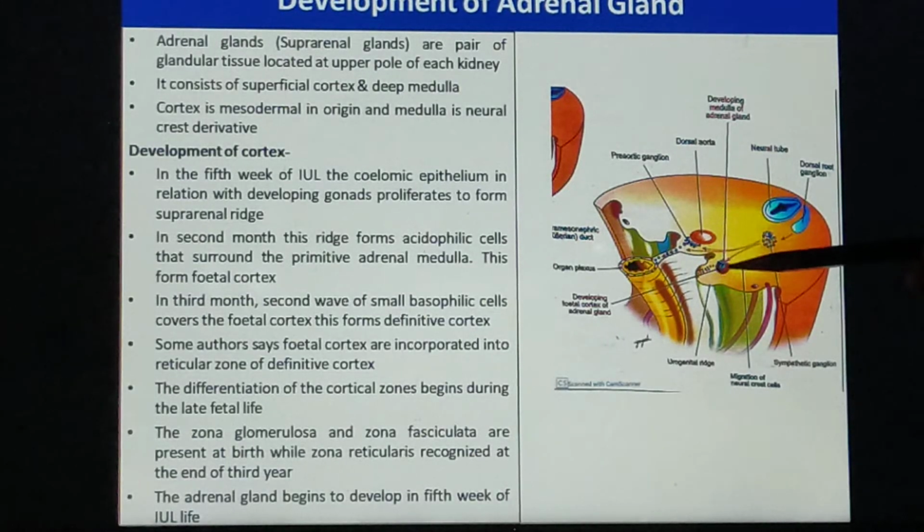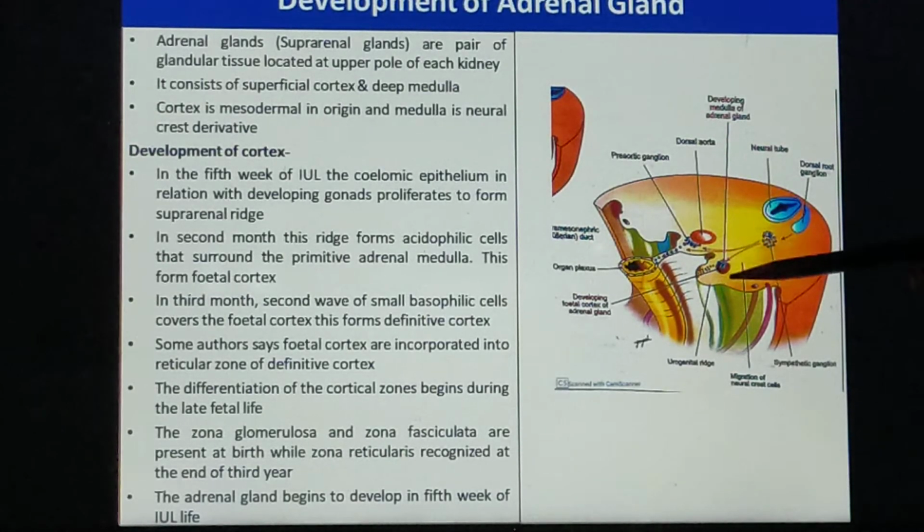The fetal cortex is nothing but these acidophilic cells which are derived from the suprarenal ridge. Now this cortex is termed the fetal cortex. This happened by the end of the 2nd month of intrauterine life.